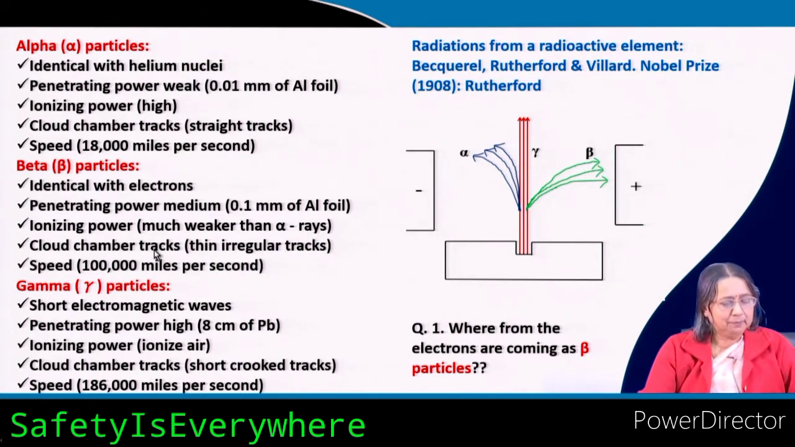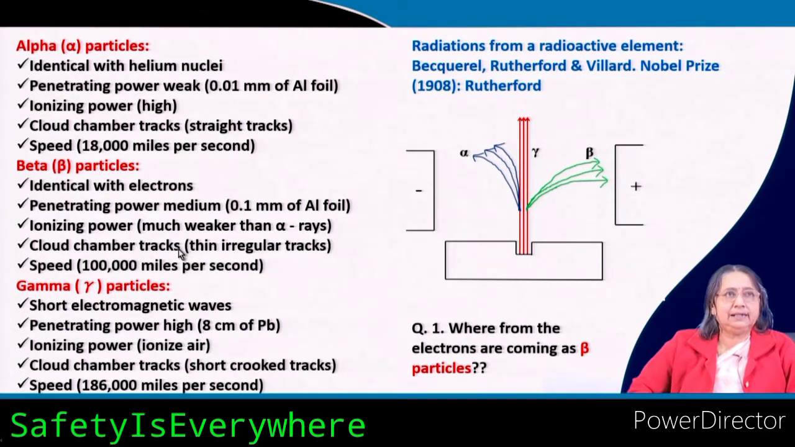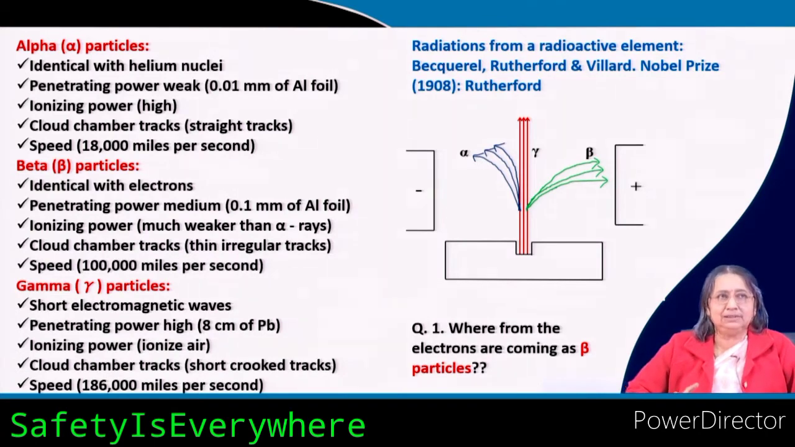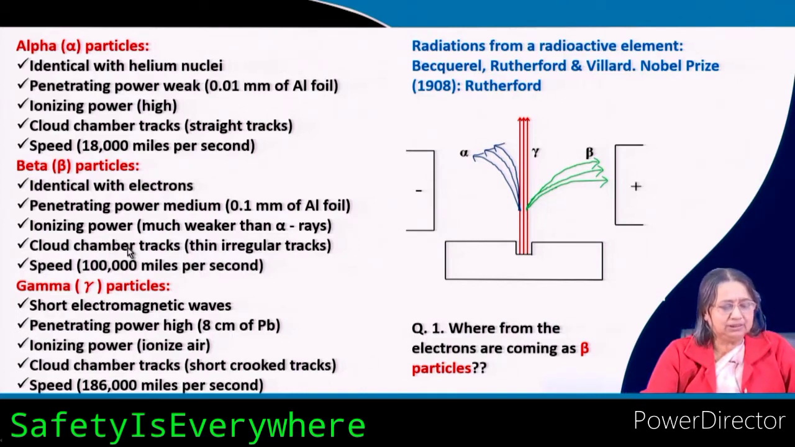Okay. Cloud chamber track: there are many instruments by which you can see how their track is. So, the cloud chamber is one method. You can see that they are not showing straight tracks, they show thin irregular tracks, the beta particles. And the speed is approaching the velocity of light, but it is not the same, though it is much higher than this one.